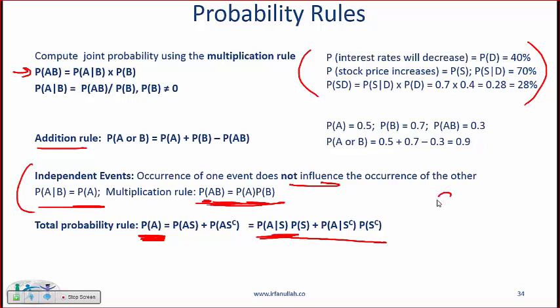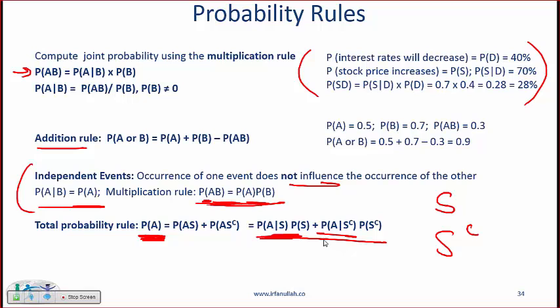So if you have scenario S, which is the economy will be good, and scenario not S, which is the economy will not be good, are S and S complement mutually exclusive and exhaustive? Yes, the way I've defined it, they are. Then you can use this. You can say probability of A given S times probability of S, plus probability of A given not S times probability of not S, will give you probability of A. If I have 3 different scenarios, then instead of having 2 terms, there will be 3 terms. And we'll see this in the next segment where I'll do some questions involving this rule.